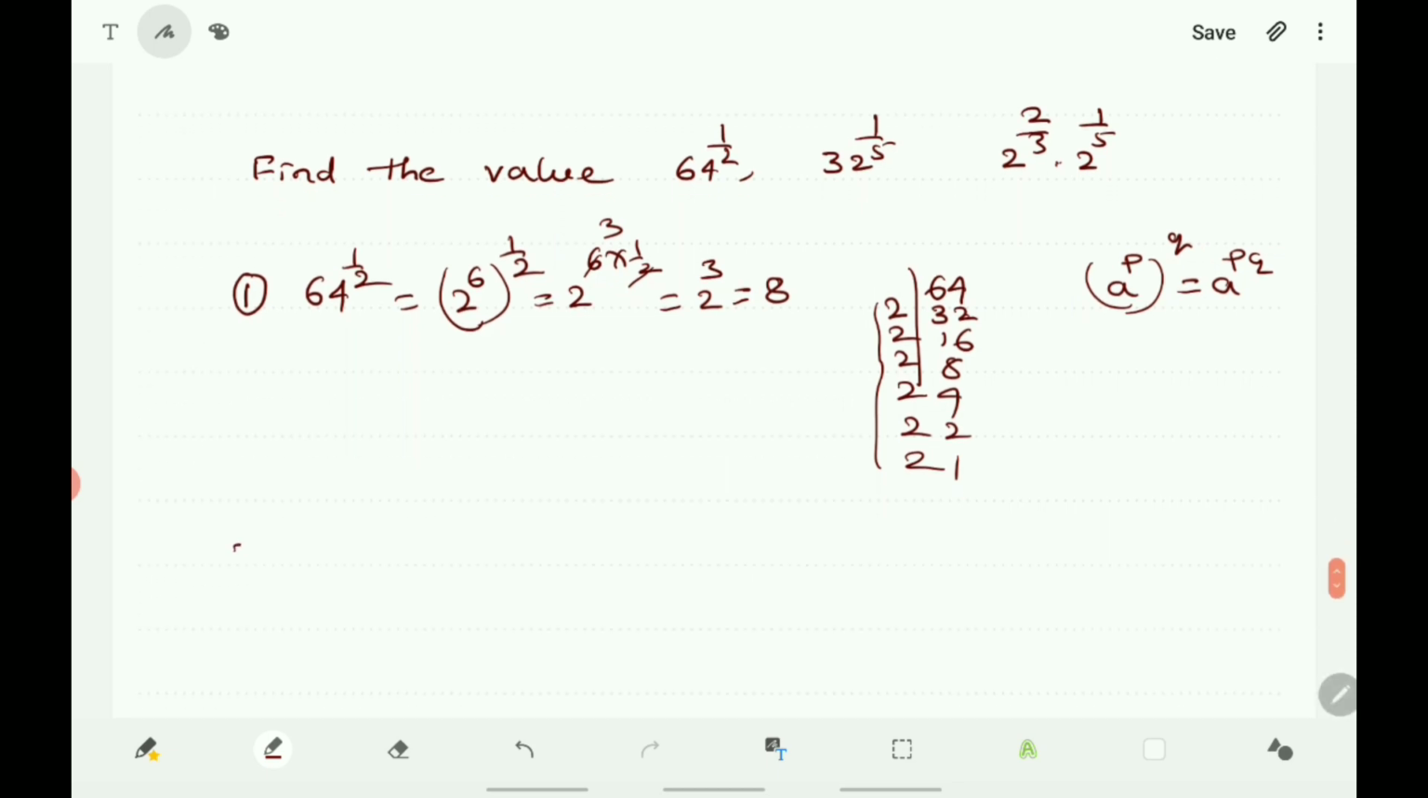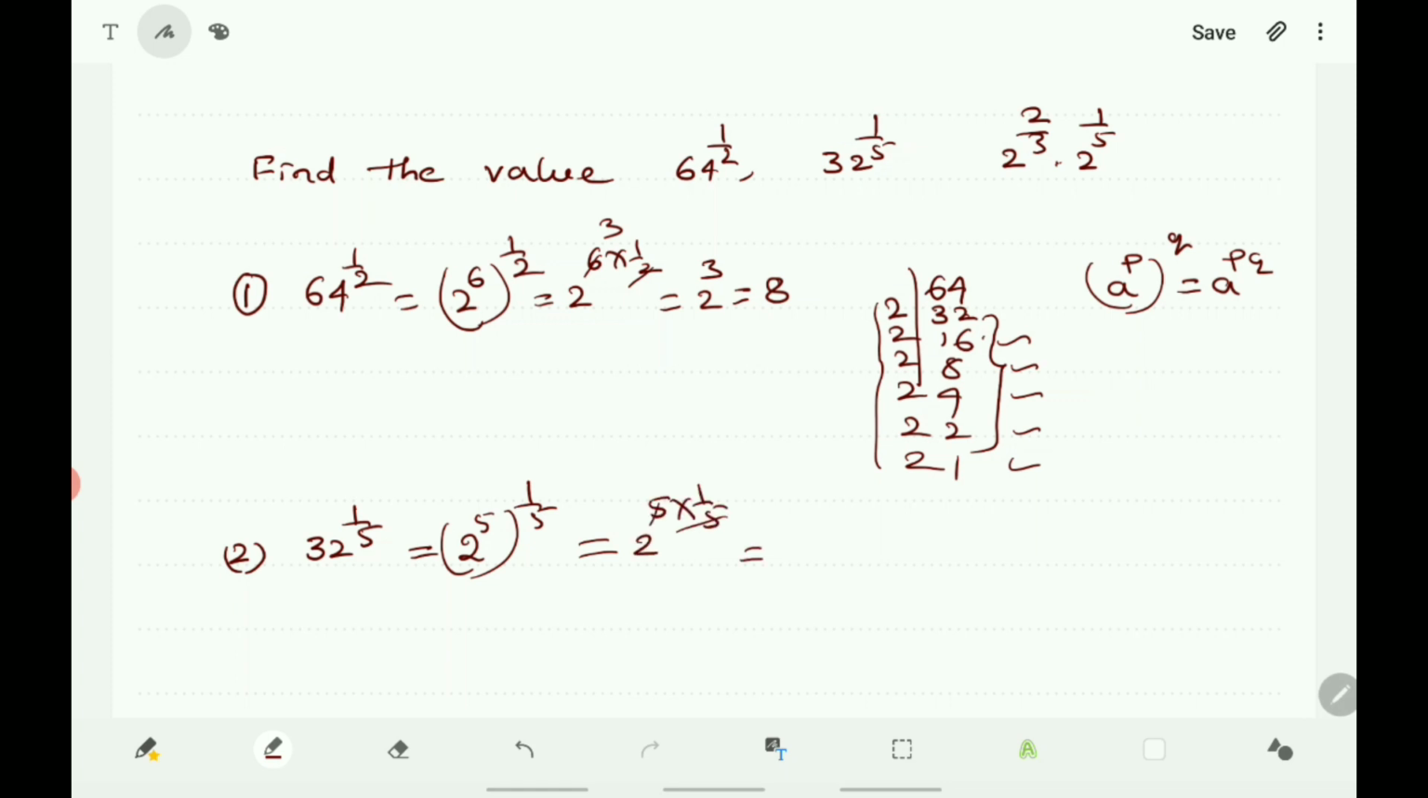Second, when you take 32 to the power of 1 by 5, again we express 32 as a power of 2. Here you know that if you count 1, 2, 3, 4, 5, it is 2 to the power of 5 whole to the power of 1 by 5. Again you use the laws of exponents: a to the power of p whole to the power of q is equal to a to the power of pq. That is 2 to the power of 5 into 1 by 5. 5 cancels. 2 to the power of 1, that is 2.